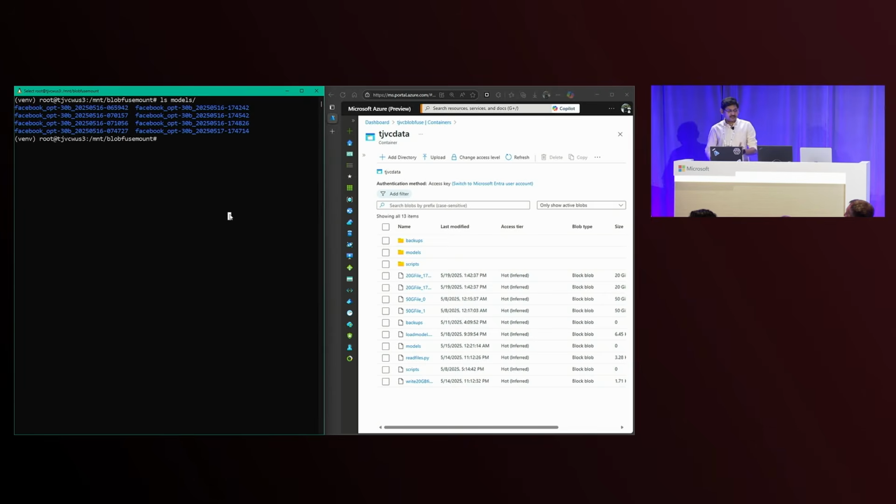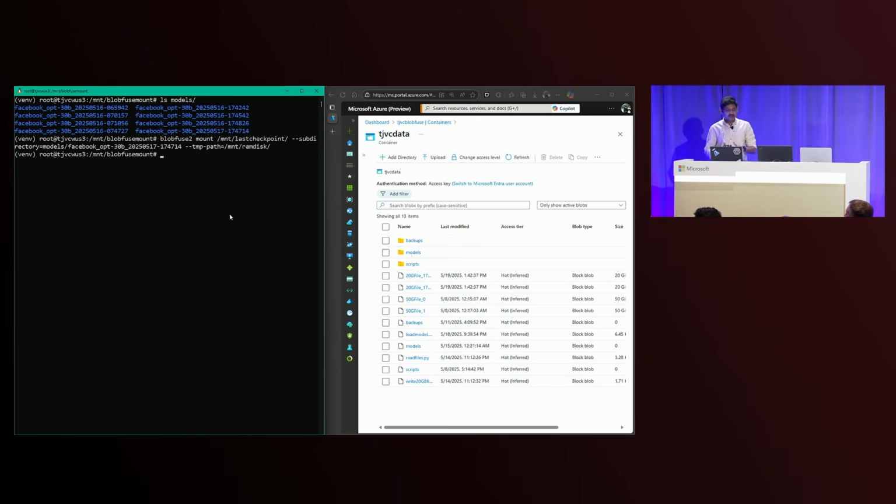Okay, so as I said, we can use file cache for this because it can load the model first or training data first and then do repeated reads. So I'm going to use the file cache mode. This is the command for running this particular file cache mount, where I pick this folder called last checkpoint, where I'm going to mount this particular checkpoint. And as you can see, I can choose subdirectories in BlobFuse, so you don't have to mount the entire storage container. I can pick that particular directory that has that checkpoint. And the temp path is basically the cache space that I would like to use. And I'm using a RAM disk that's going to make it as fast as possible.